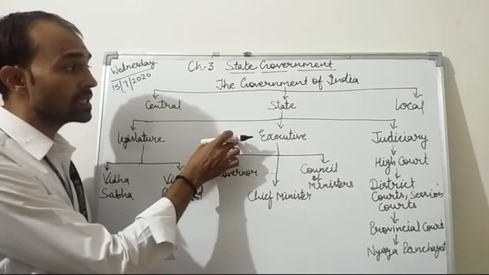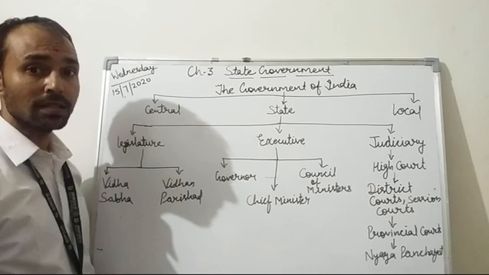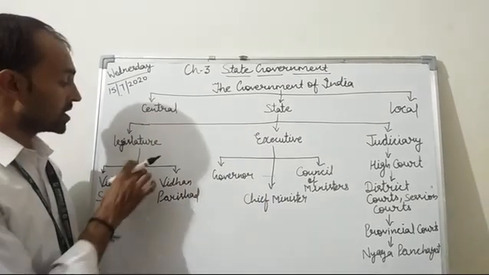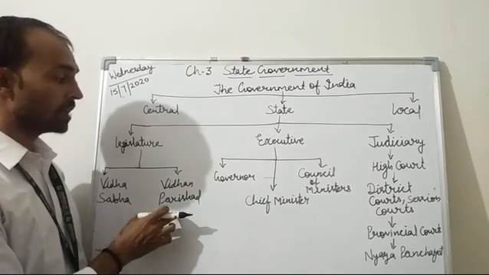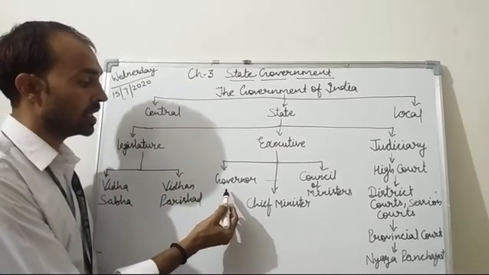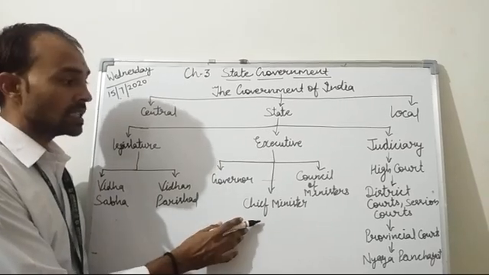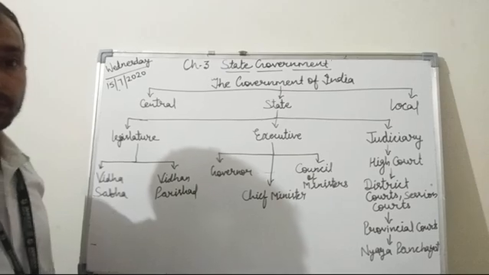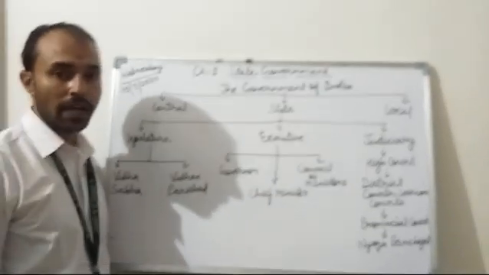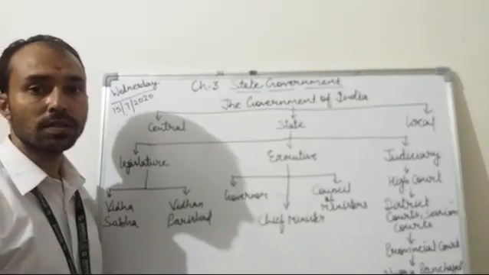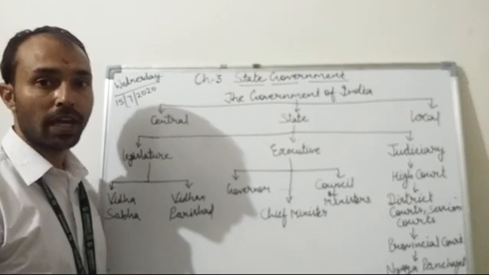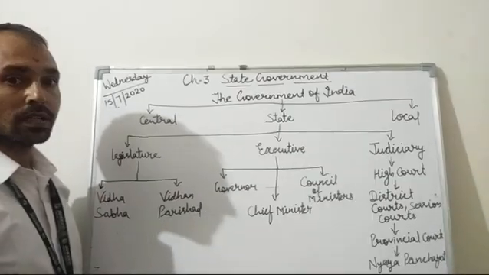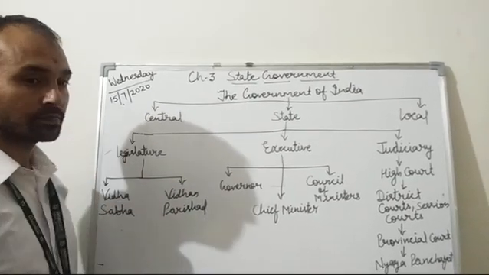So students, the state government also has three branches. These are the legislature, executive and judiciary. The legislature has two houses, Vidhan Sabha and Vidhan Parishad. The executive consists of the governor, then the chief minister and council of ministers. Then the judiciary consists of the high court, district court or session courts, then provincial courts, and the Nyaya Panchayats. So now let's discuss the legislature.